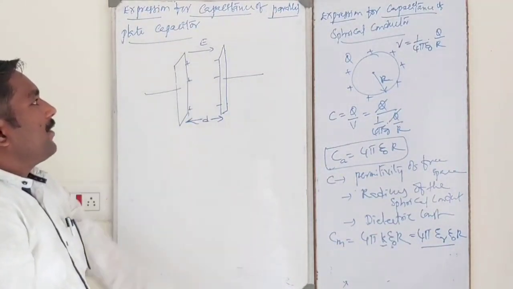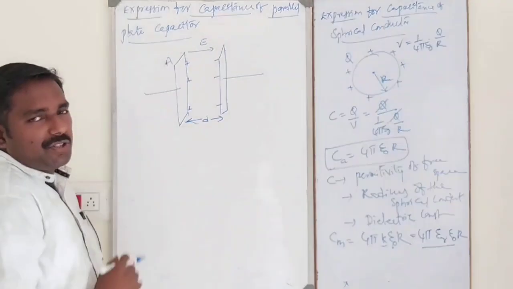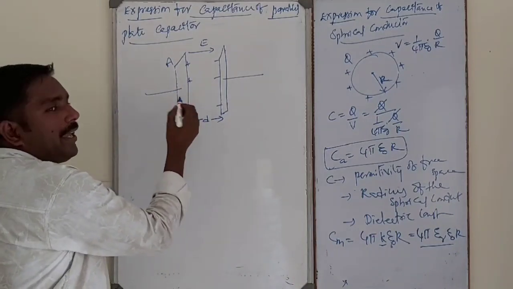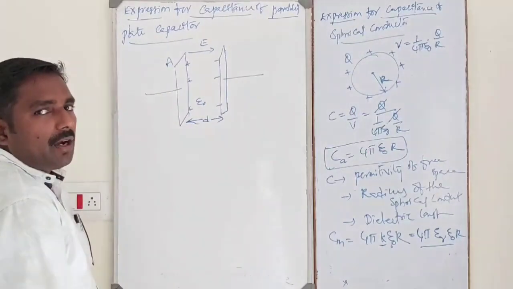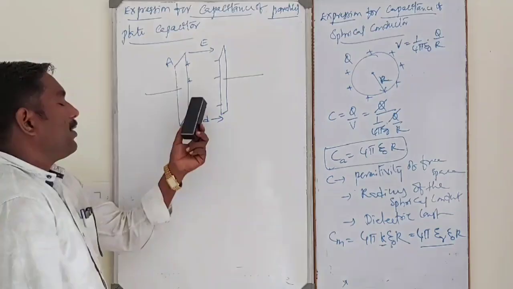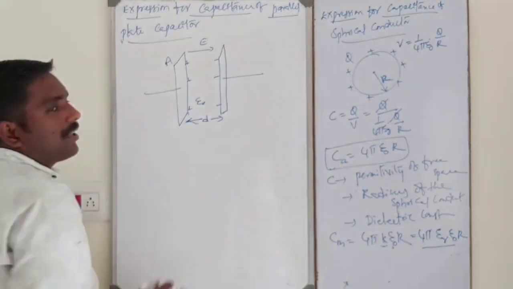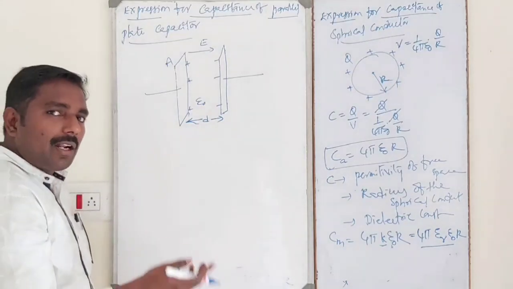E is the electric field between the plates. A is the area of cross section of each plate. Between the plates, air is the medium. Epsilon naught is the permittivity of free space or air.